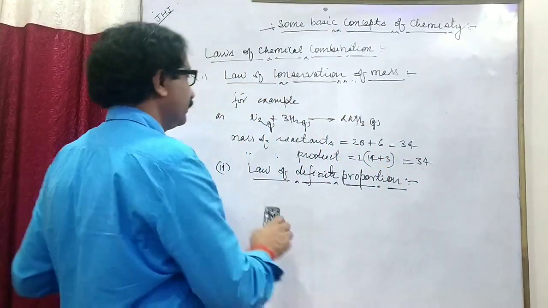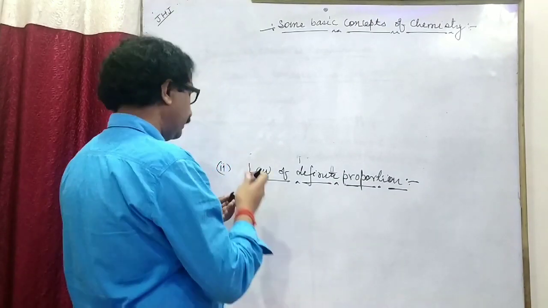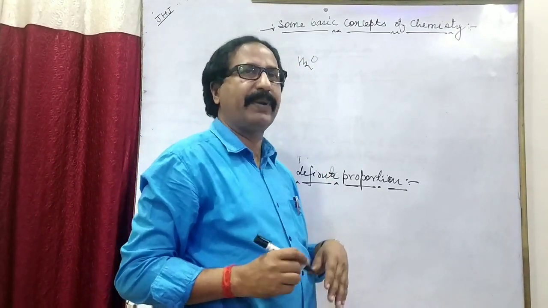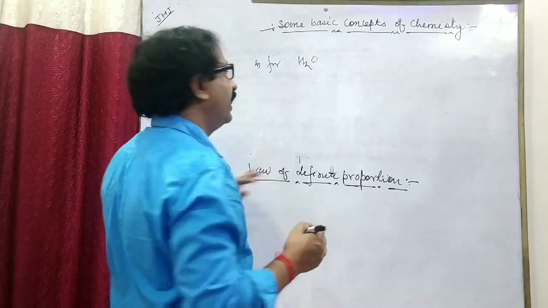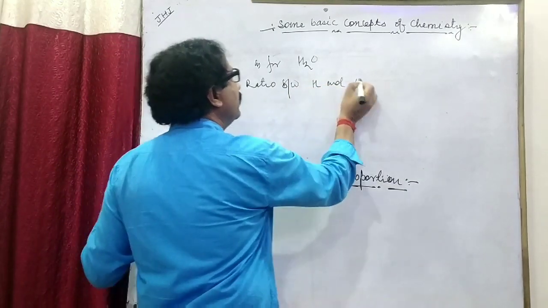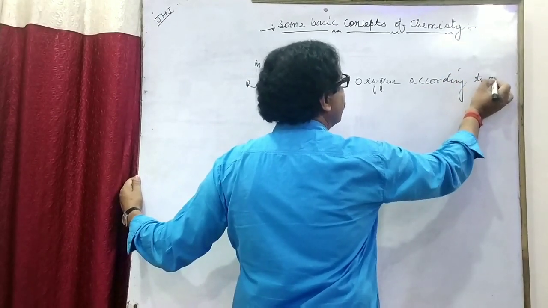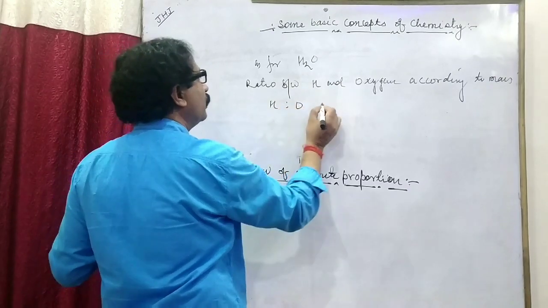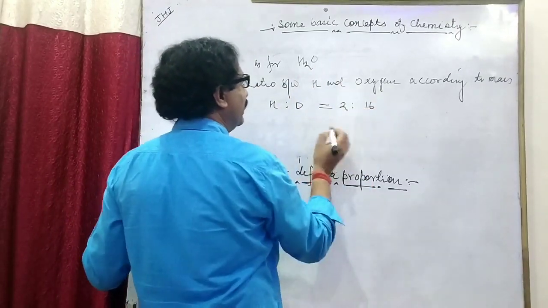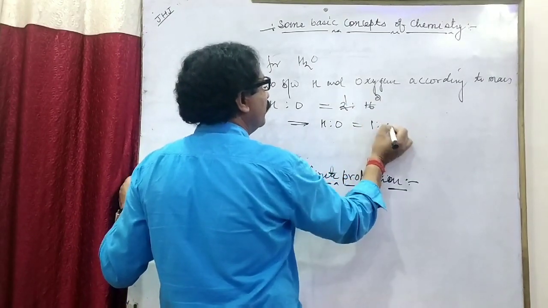For example, for H2O, whether it is taken from any source or prepared through any process, the ratio between hydrogen and oxygen according to mass, H to O: the atomic mass of hydrogen is 1, so molar mass is 2, and for oxygen 16. So 2 times 1 is 2, and 1 times 16 is 16, which gives 1 ratio 8.